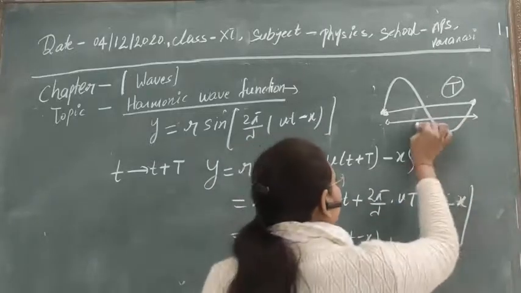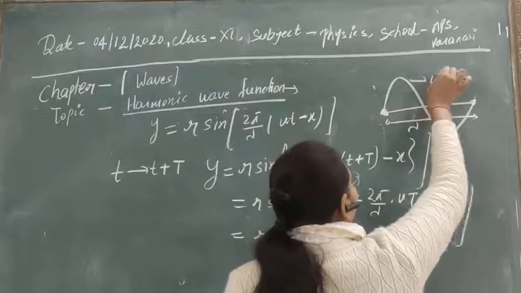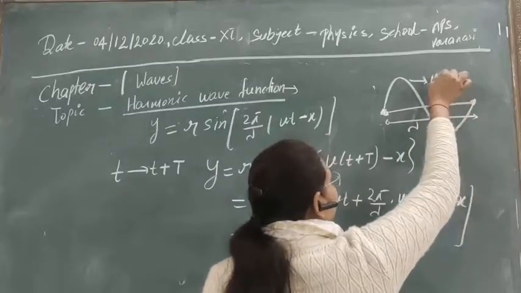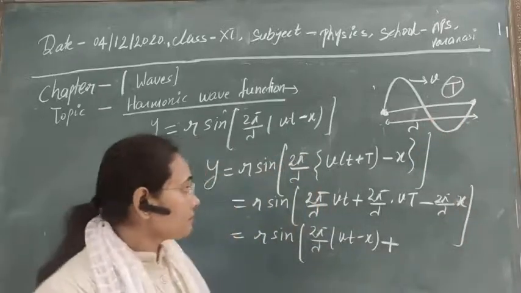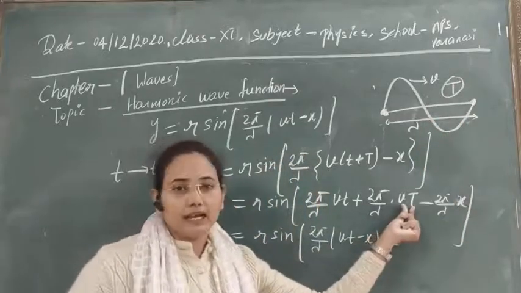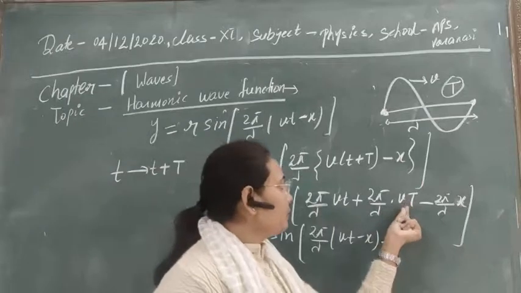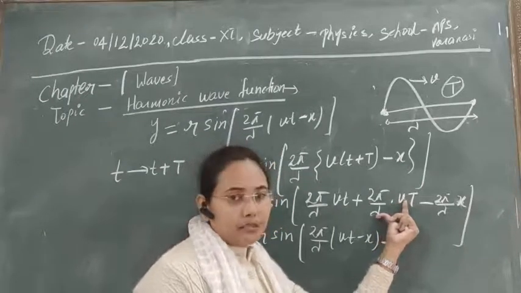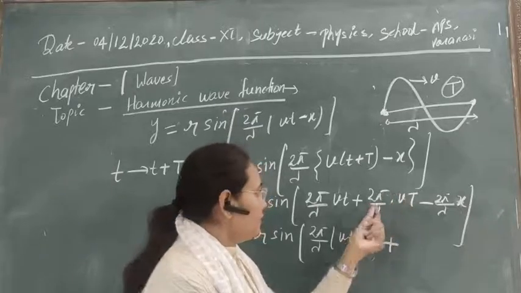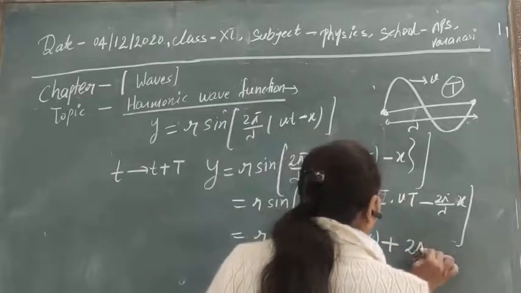So here the wavelength is lambda, and suppose this wave is moving with velocity v. If you multiply this v with T, it will be equal to lambda. So if you put the value lambda in place of v into T, then this lambda will cancel out with this, and finally we will obtain 2 pi.